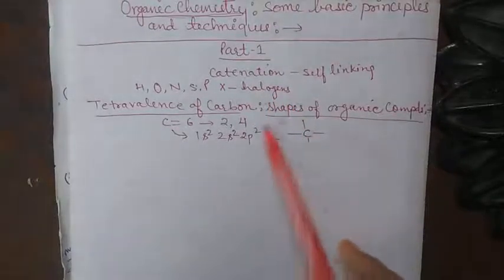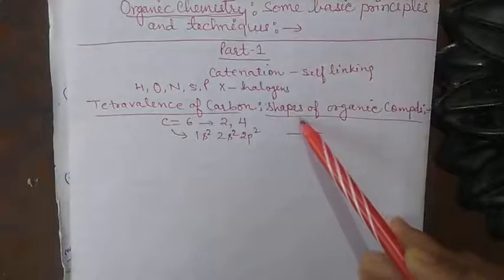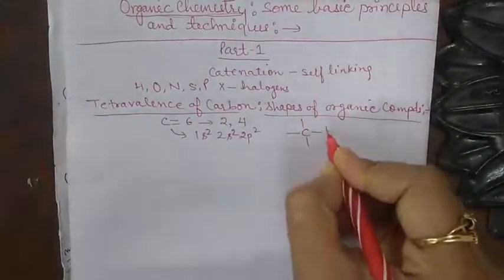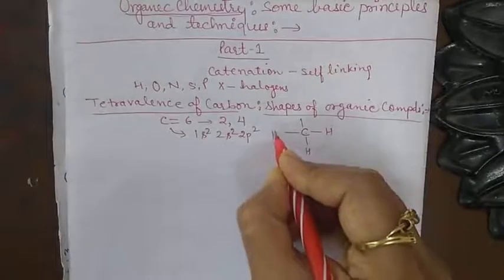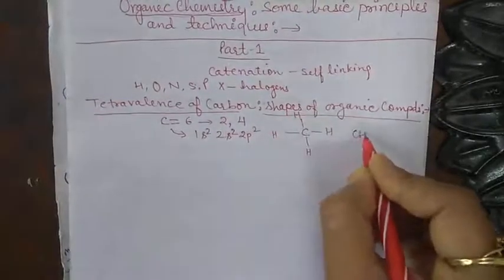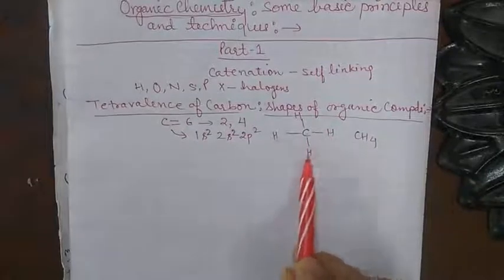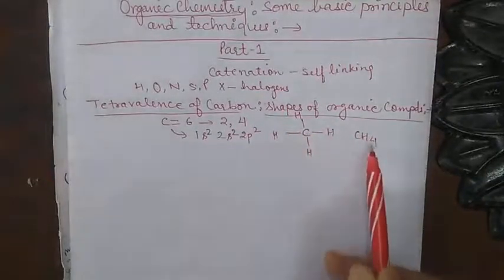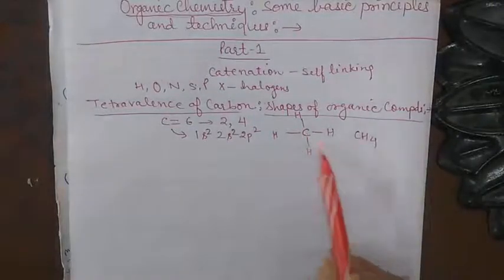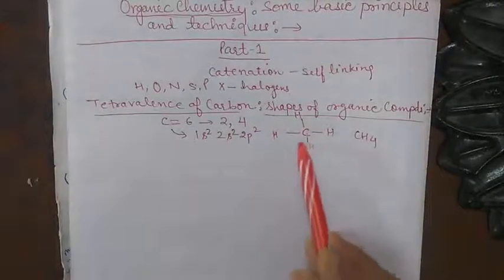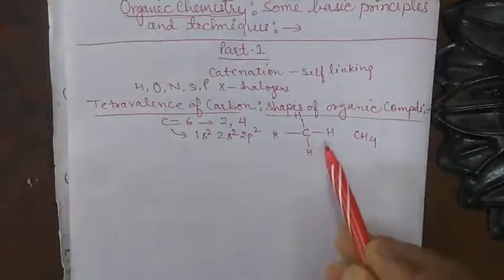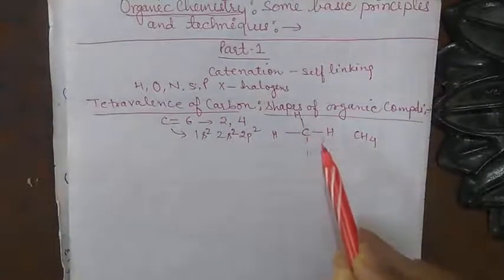So here, if 4 hydrogen atoms are attached to carbon, for example, this is CH4. CH4 means 1 carbon atom and 4 hydrogen atoms. So this is the structure for CH4. How many bonds are there here? 4 C-H bonds.